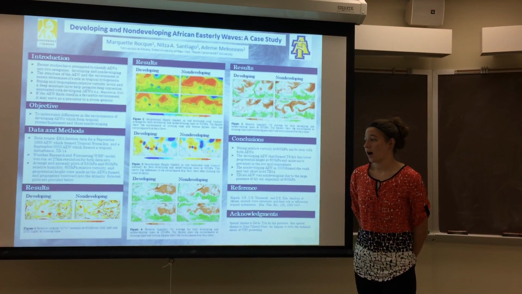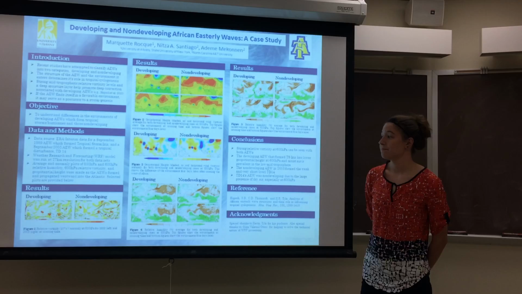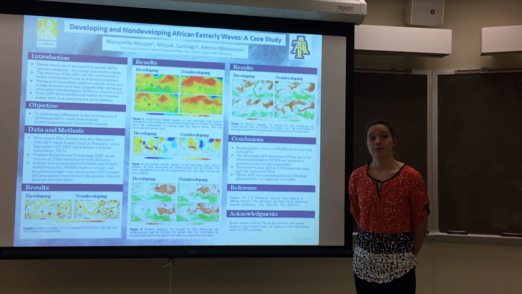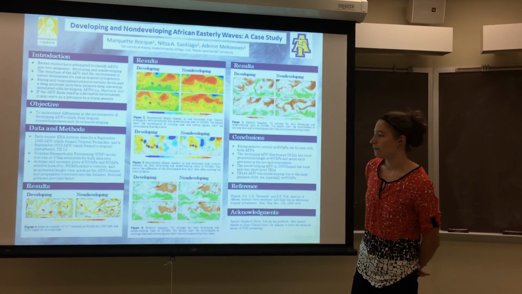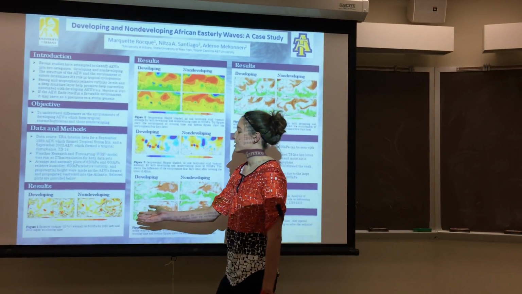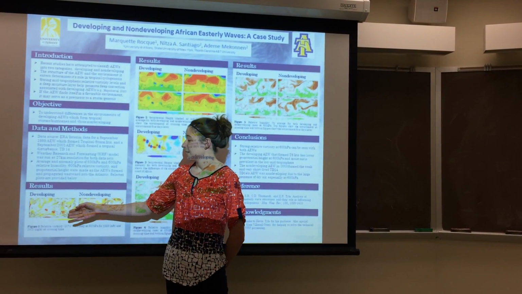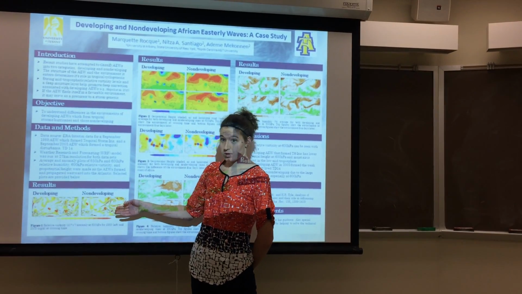Anomaly plots are on a short time scale so that we can see the environment at that specific time. They were created by subtracting the 2 days before and 2 days after from the time being plotted. For our results in figure 1, we have the relative vorticity anomaly at 600 hectopascals. On the left, we have the developing 1989 AEW, and on the right, we have the non-developing 2003 AEW.